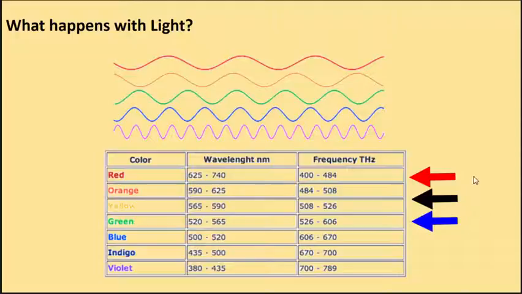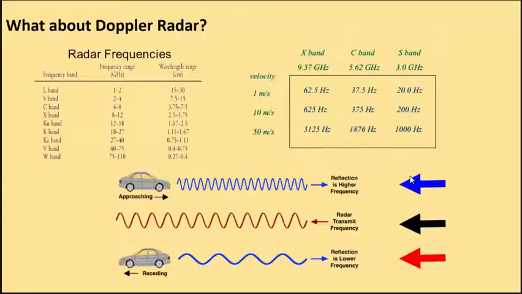Now, red shift, we get it when the source, whatever is emitting the light, and the receiver are moving away from each other. Okay, red shift, decreased frequency; blue shift, increased frequency. That's what we have with visible light. What about wavelengths other than visible light? Other electromagnetic waves that are not visible.